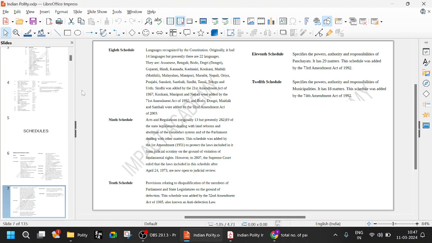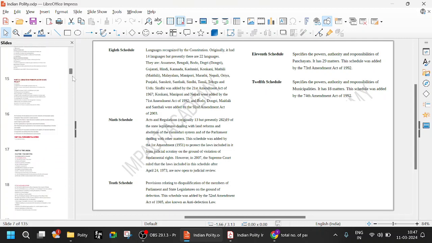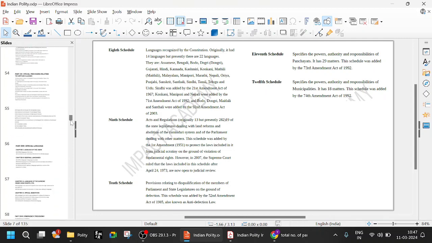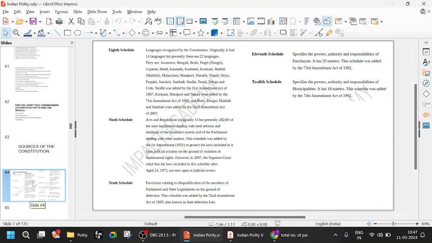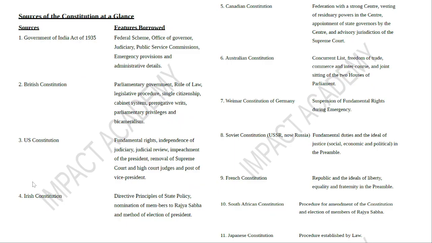If you look at the sources of the Constitution, from the British Constitution we have taken the parliamentary government, rule of law, legislative procedure, single citizenship, cabinet system, prerogative writs, parliamentary privileges, and bicameralism. Bicameral means both assembly and council, just like we have Lok Sabha and Rajya Sabha.